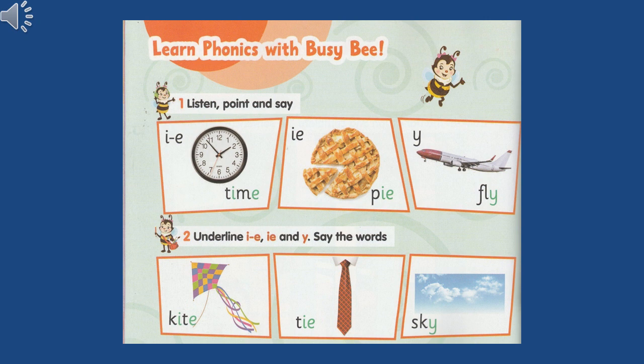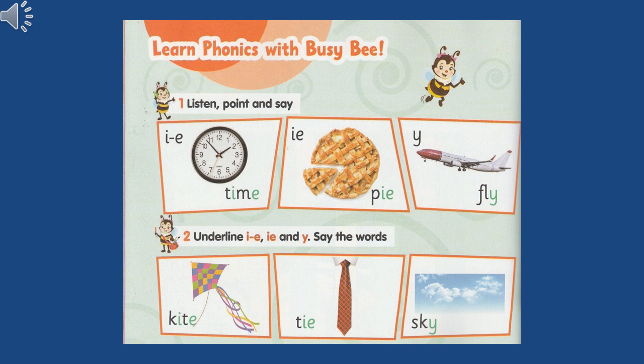Open page 76. What is the title we have here? Learn phonics with Busy Bee. So, as we know, what is the meaning of phonics? It's the sound of letters. The sound we are going to learn today is the sound I.